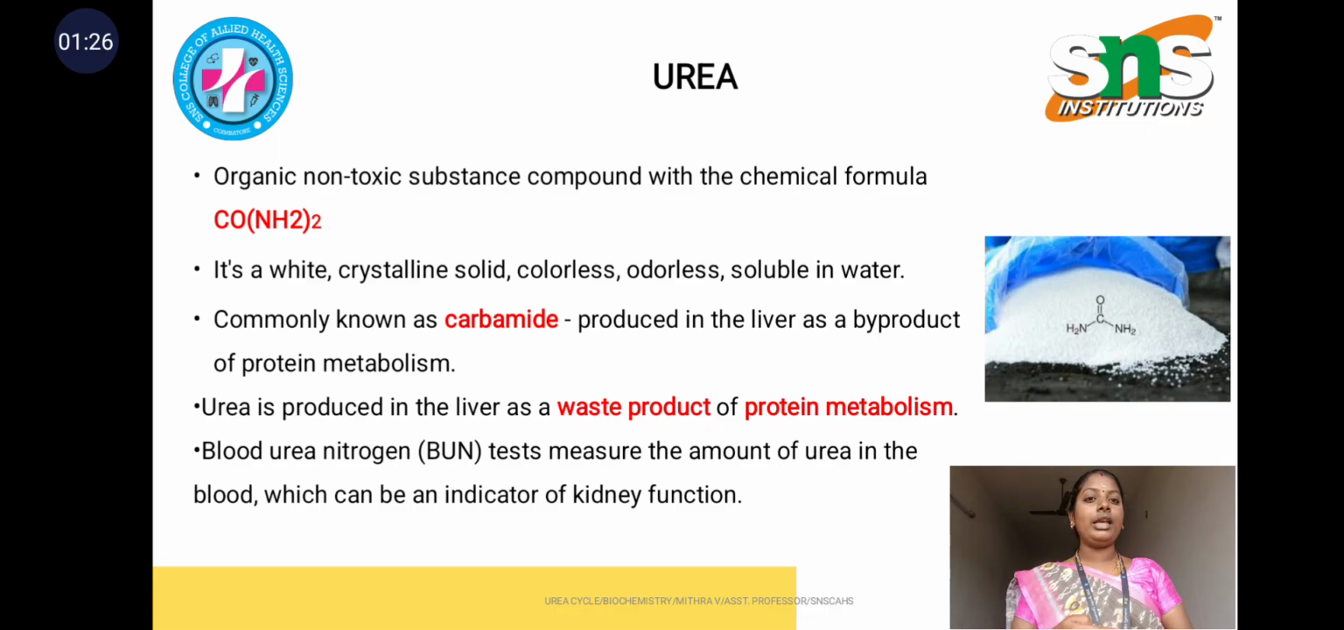It is mainly produced in the liver as a waste product of protein metabolism, which happens in our body. One test, the blood urea nitrogen test, measures the amount of urea in the body which is eliminated by the kidney. If it is properly removed by our kidney, it is an indicator that our kidney is functioning normally.